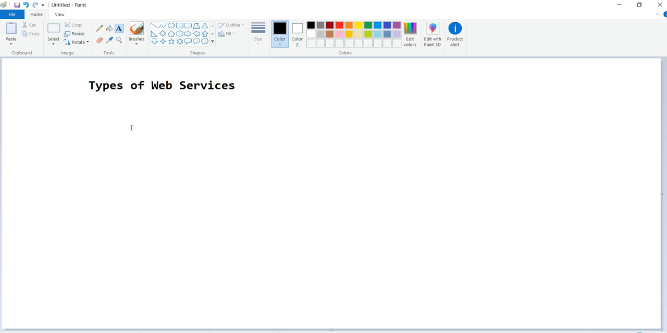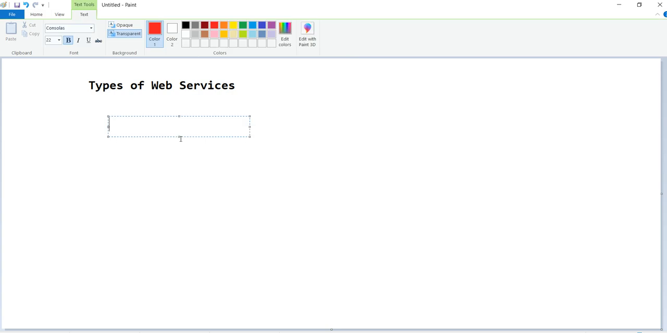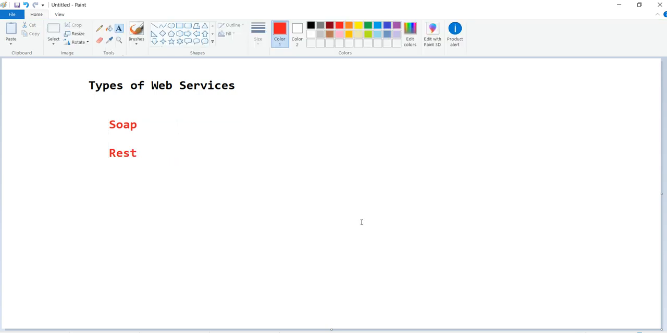Here we concentrate on types of web services. How many types are there in a web service? There are majorly two types. First one is SOAP, the other one is REST. So there are two types of web services. But what are the benefits, what are the advantages, and what are the disadvantages of these?